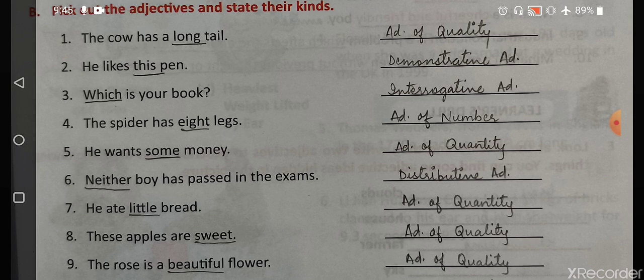Next is he wants some money. How much money he wants? We don't know. We don't know the exact amount. We just know that he wants some money. So it is adjective of quantity. I hope this difference is actually clear to you.